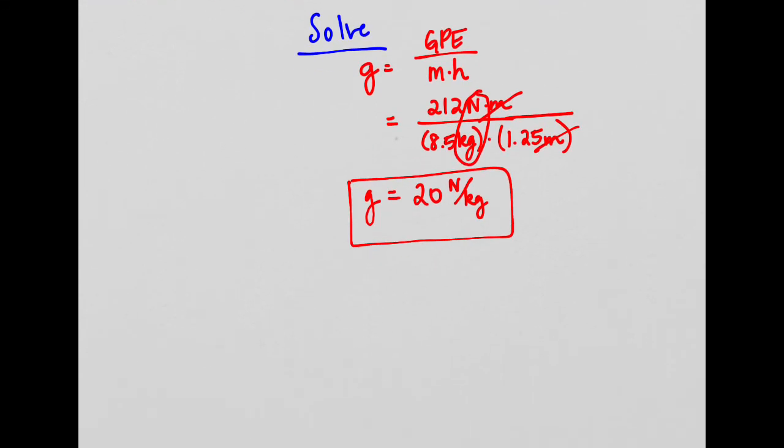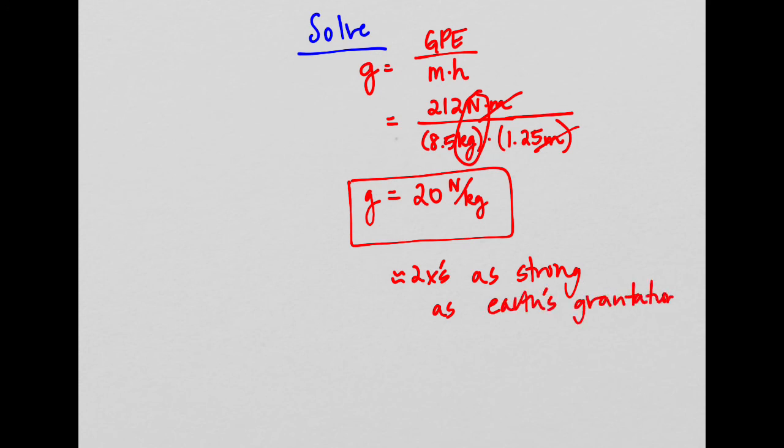So rather than being 9.8 newtons per kilogram, like the gravitational strength on Earth, this other planet has a gravitational strength that is about 2 times as strong, 2 times stronger, if you would prefer, as Earth's gravitational strength. Right?